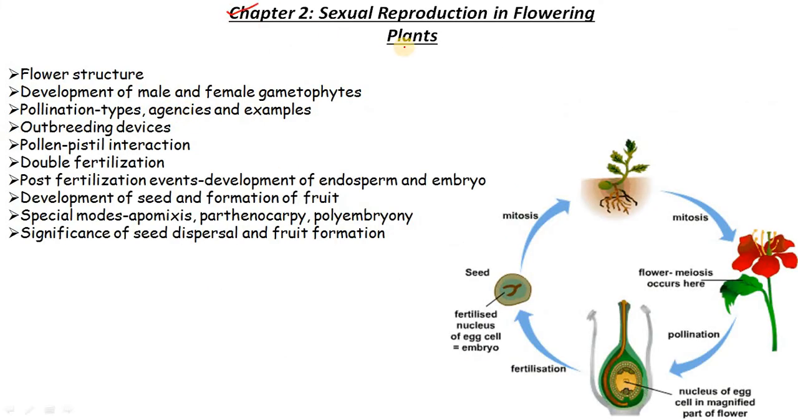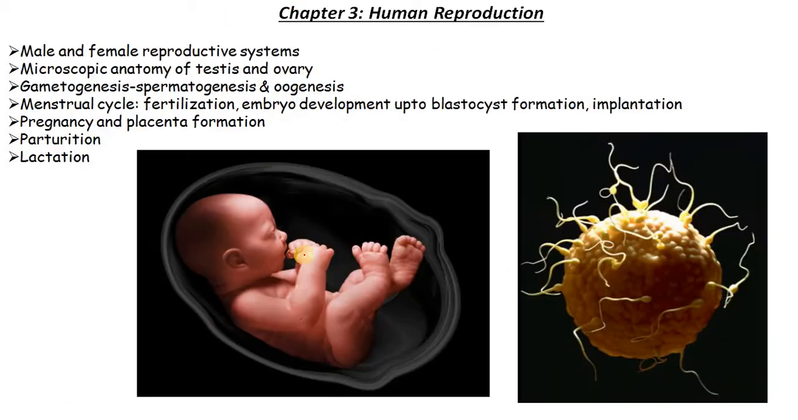Chapter 2, Sexual Reproduction in Flowering Plants: flower structure, development of male and female gametophytes, pollination types, agencies and examples, outbreeding devices, pollen-pistil interaction, double fertilization, post-fertilization events, development of the endosperm and embryo, development of seed and formation of the fruit, special modes: apomixis, parthenocarpy, polyembryony, significance of seed dispersal and fruit formation.